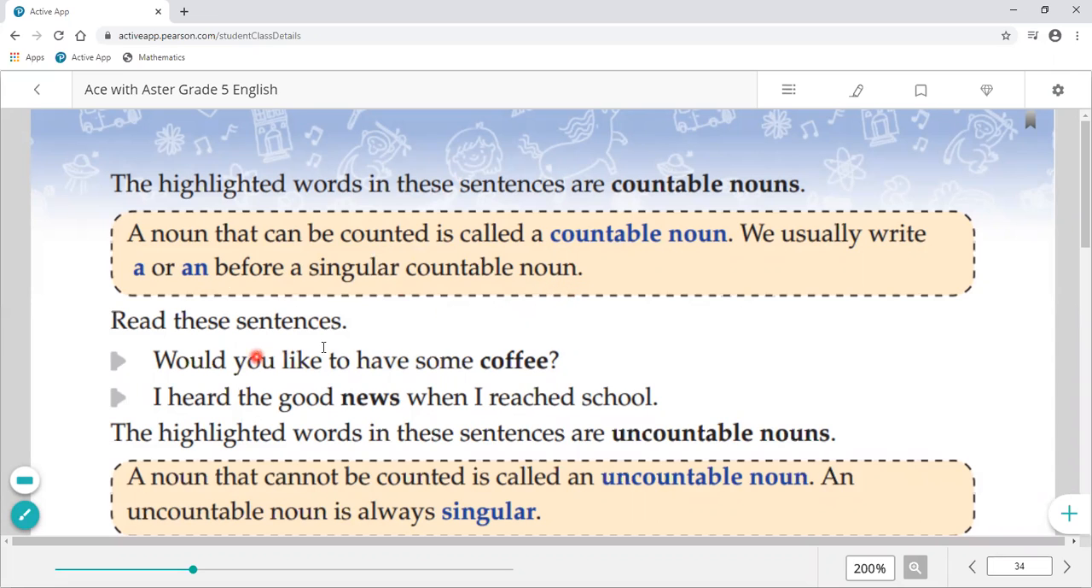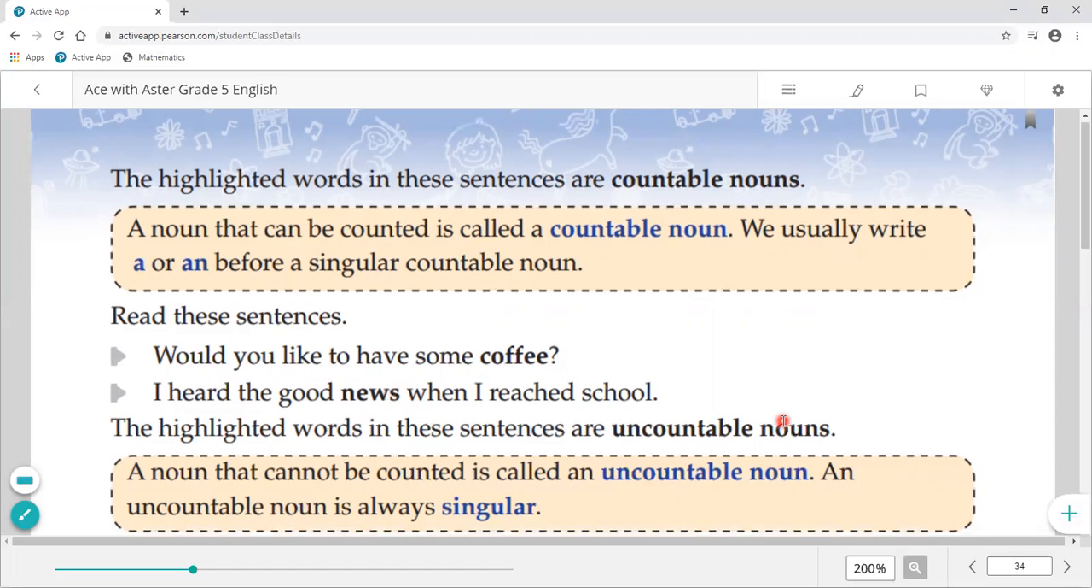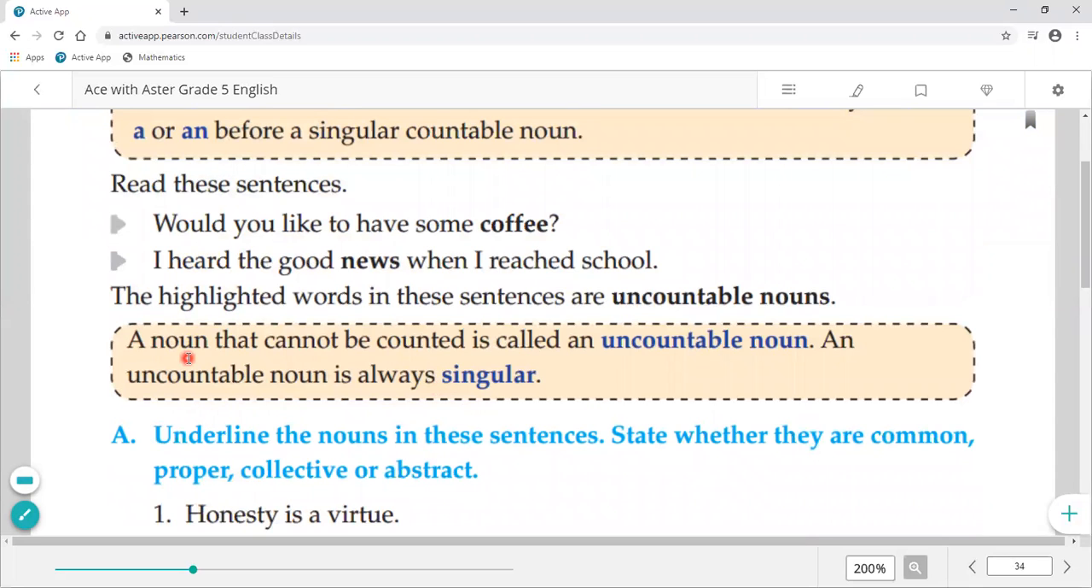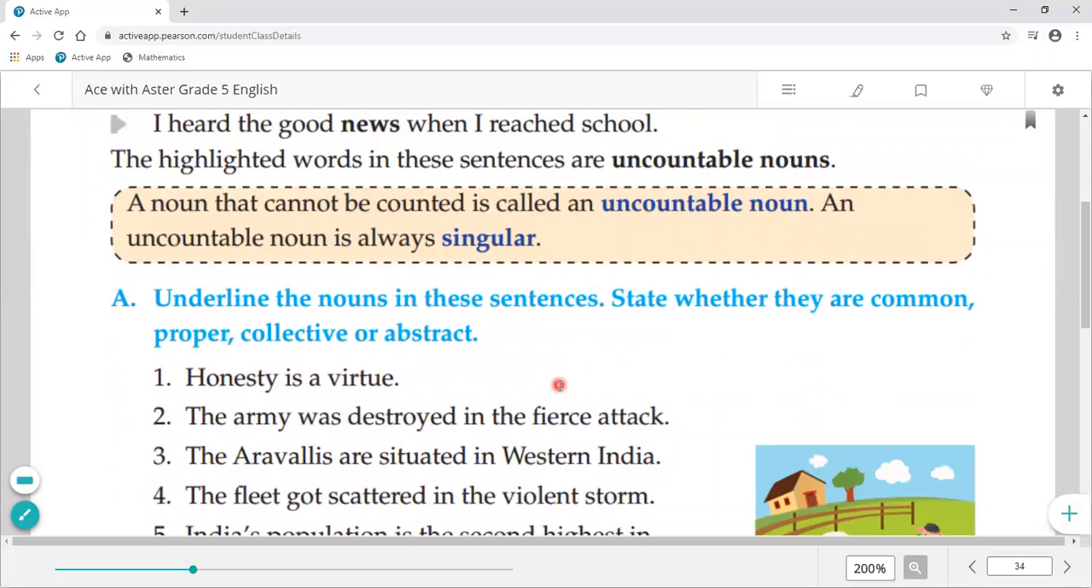Okay, read these sentences. Would you like to have some coffee? I heard the good news when I reached school. Now here you can see that coffee and news we cannot count. Okay, they are uncountable. The highlighted words in these sentences are uncountable nouns. And the definition of uncountable nouns is just opposite to the countable noun. A noun that cannot be counted is called an uncountable noun. And an uncountable noun is always singular. Okay, countable तो plural हो सकता है, but uncountable क्या होता है? Singular होता है.